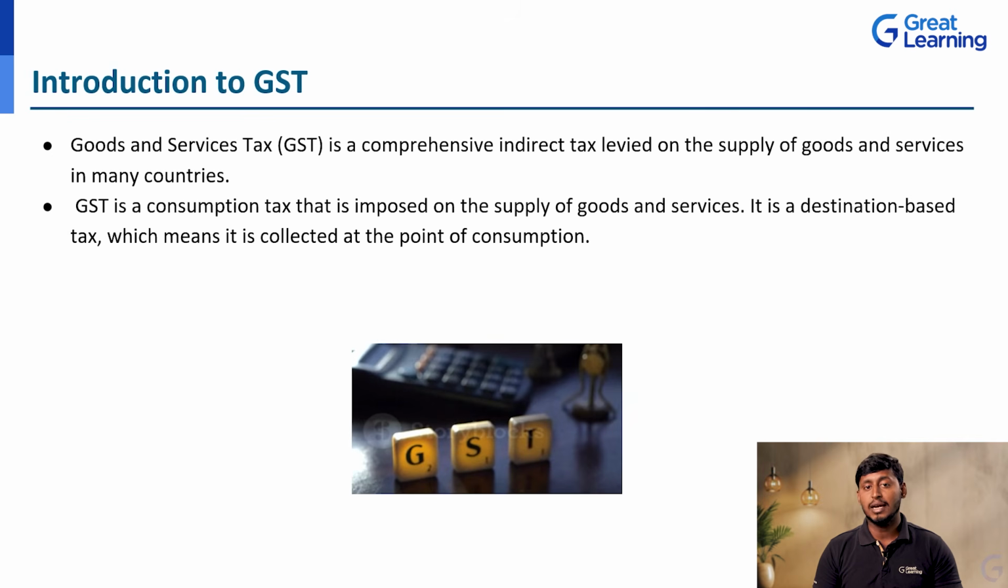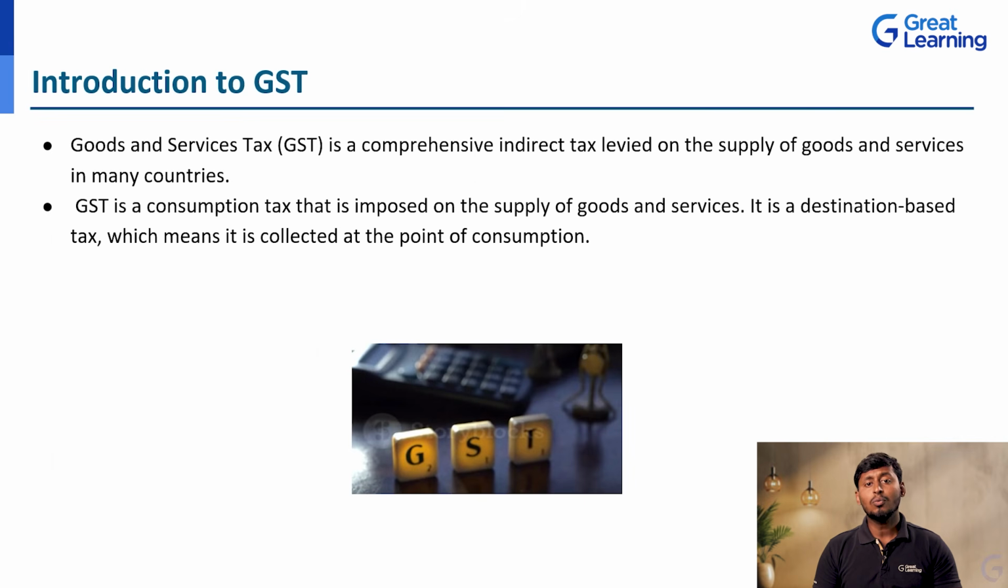So GST is a comprehensive indirect tax levied on the supply of goods and services in many countries. For example, if from India to another country we export some goods, then we charge this GST, and we are the receiver of the GST amount, because the other person who imports that product and services for their country is going to pay tax. So that is the main revenue for India, for our government, correct?